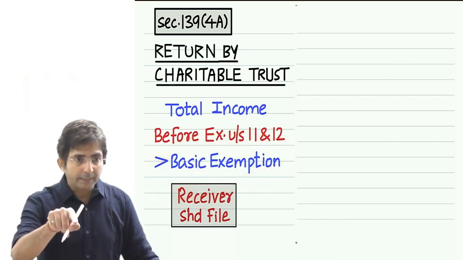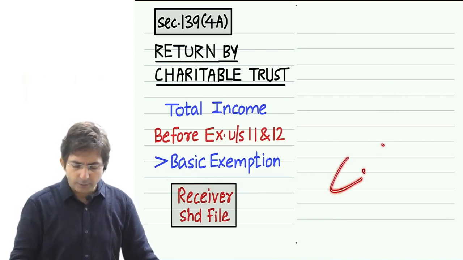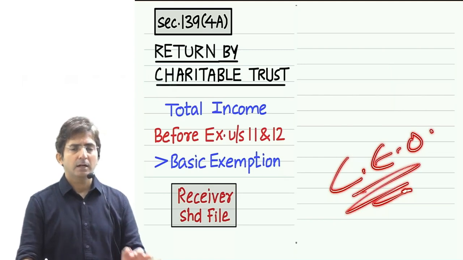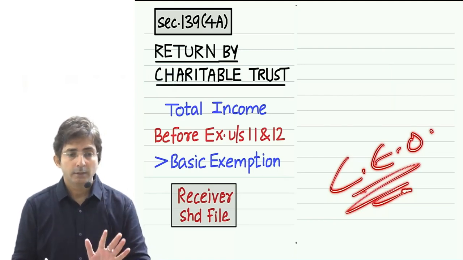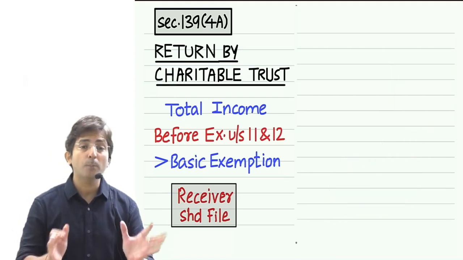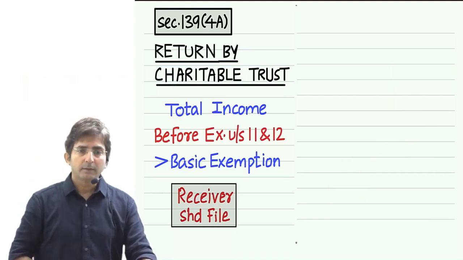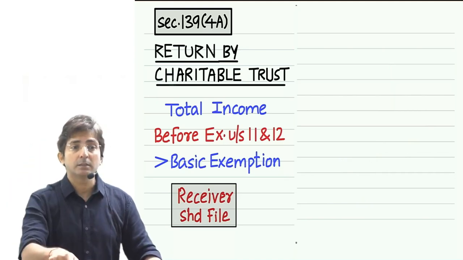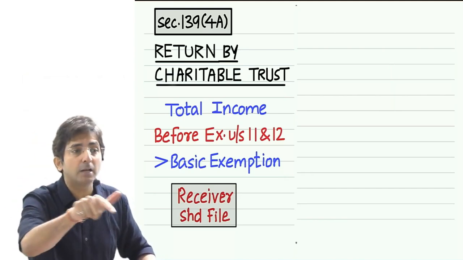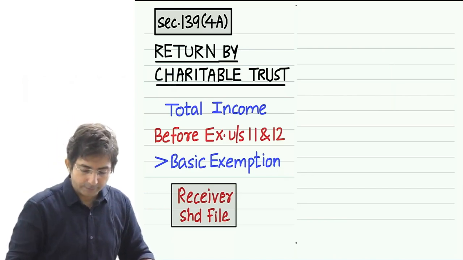And for a political party, do you know who is the responsible person? The Chief Executive Officer. Every political party has a Chief Executive Officer. It is his duty to file a return. So in case there is a failure on the part of a political party to file a return, who will be held responsible? Who will be punished? The Chief Executive Officer. Even that responsibility fixing is done by section 139(4B). Look, I have written everything.